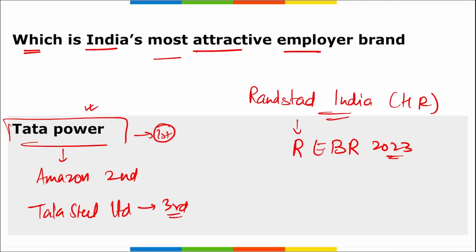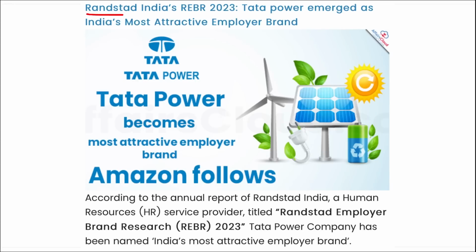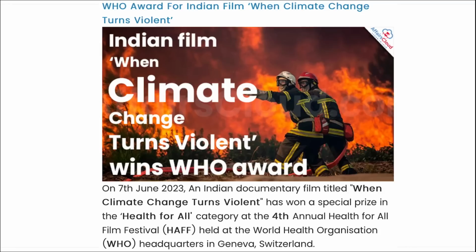But here you will see that this is a well-established company. If we talk about startups, among the startups, the most attractive employer brand is Big Basket. Big Basket has emerged as the most attractive startup employer brand in India. Next, here you can see the Randstad India REBR report for 2023. Tata Power emerged first, second Amazon, and third Tata Steel Limited.